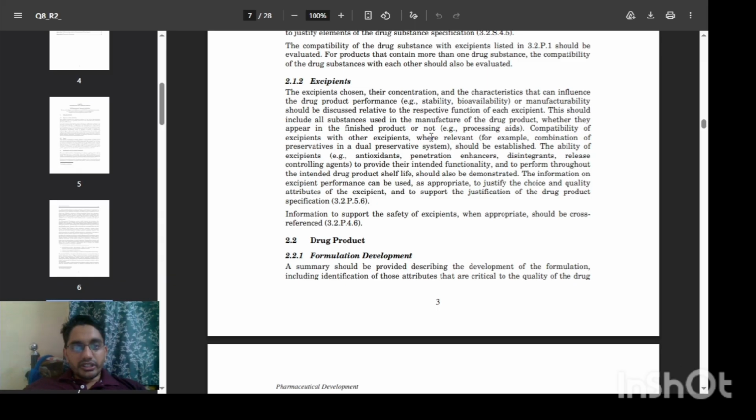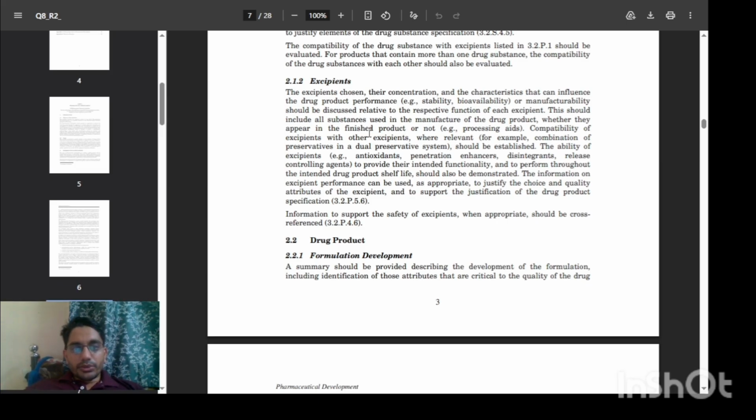2.1.2 Excipients. The excipients and their concentrations are chosen based on IIG guidelines. The characteristics that can influence the drug product performance, that is stability, bioavailability and manufacturability, should be discussed in relation to the respective function of each excipient. This should include all substances used in the manufacturing of the drug product, whether they appear in the finished product or not. That is the processing aids.